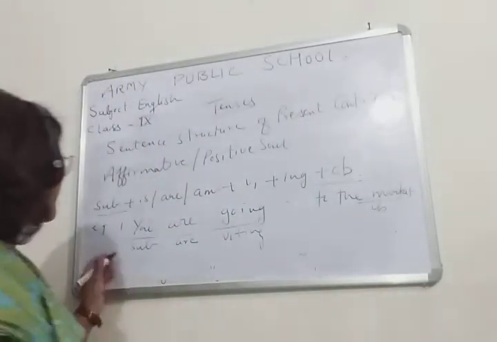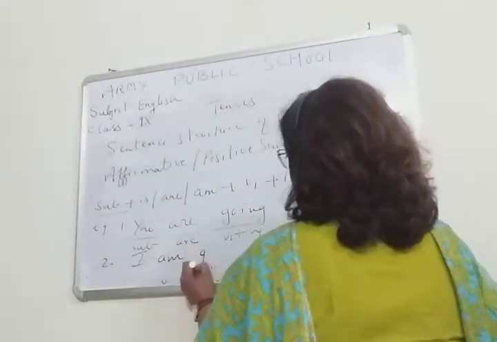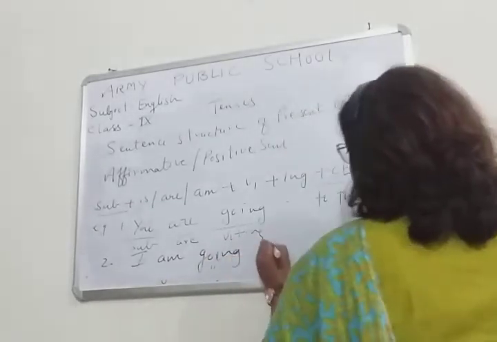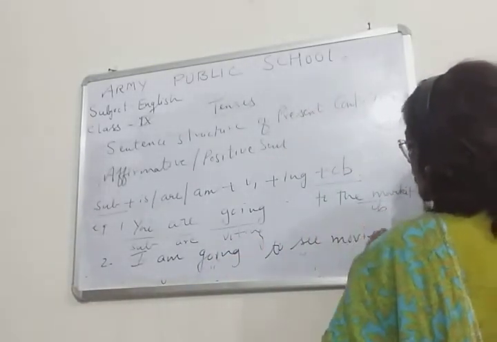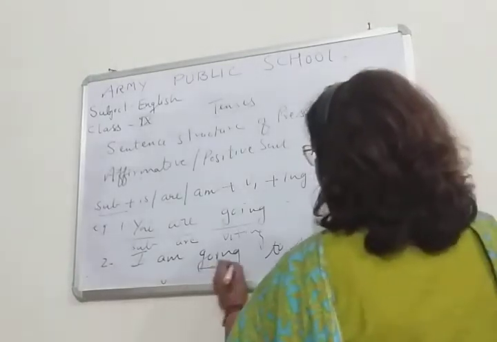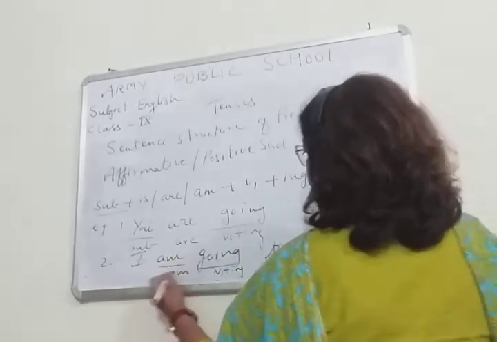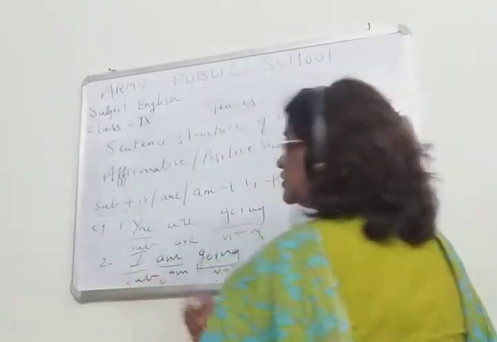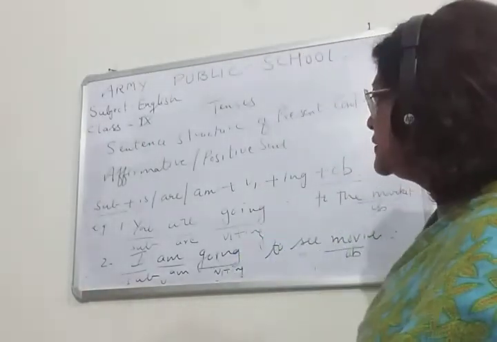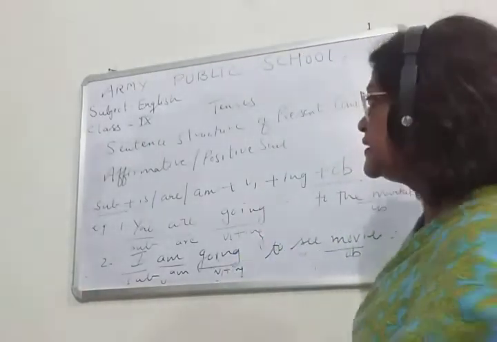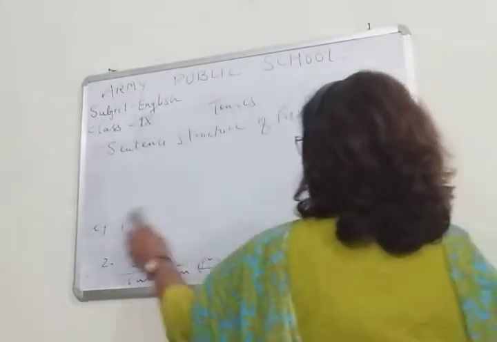One other example I will tell you. I am going to see a movie. Object, V1 plus ing, am, plus subject. So this is the formula, students. Right? So children, now I will be writing another formula for negative sentences, and then you have to write it.